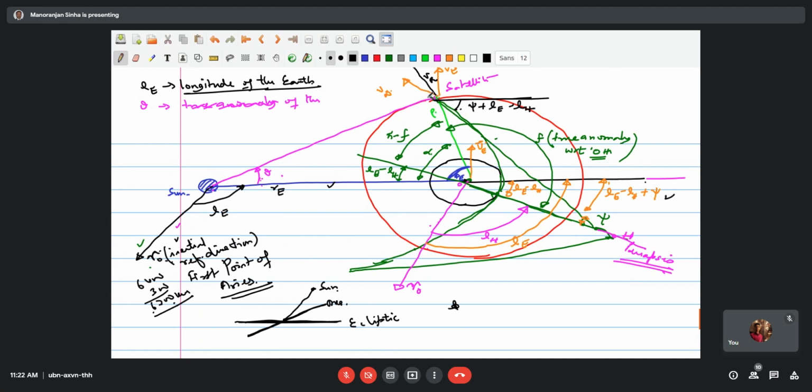And as your velocity is in this direction, this is the velocity direction, you have to extend it on this side, and this angle is psi plus LE minus LH. This is your V infinity.